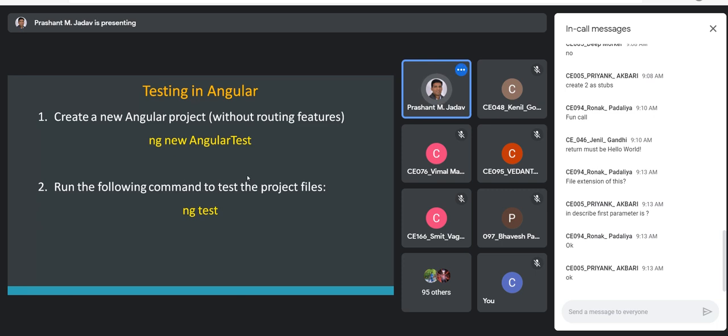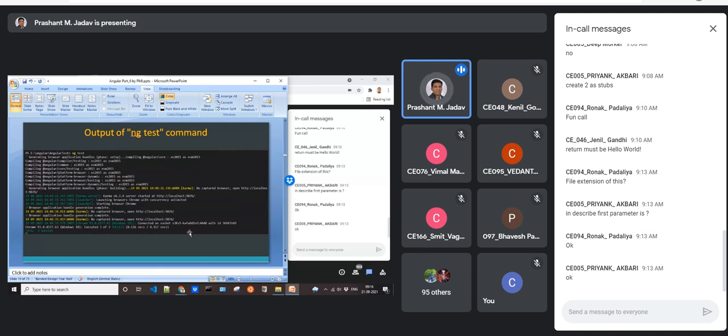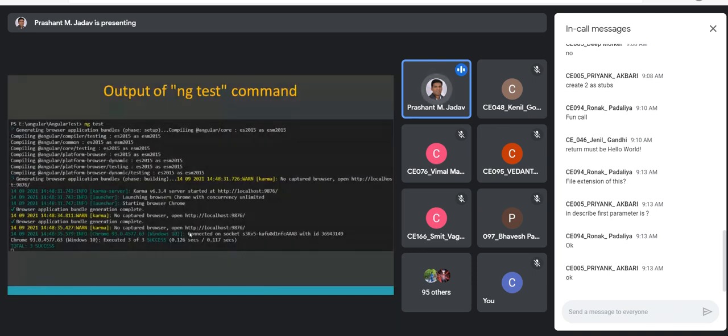Basically, it will look for the spec.ts file, for example app.component.spec.ts, and there you can write down this Jasmine code. This is the output of running the ng test command, and finally it will open a Chrome browser, and there it will show how many test cases are there and what the output is.